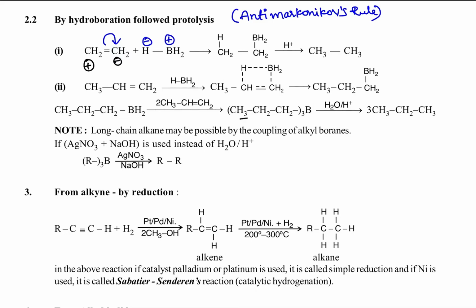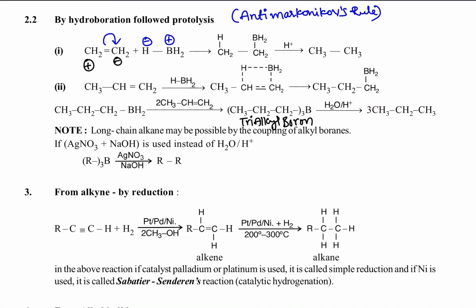After getting the trialkyl boron, in the presence of protonolysis, that is water and proton, what happens? That boron is replaced by H plus like this. So we got it like this.